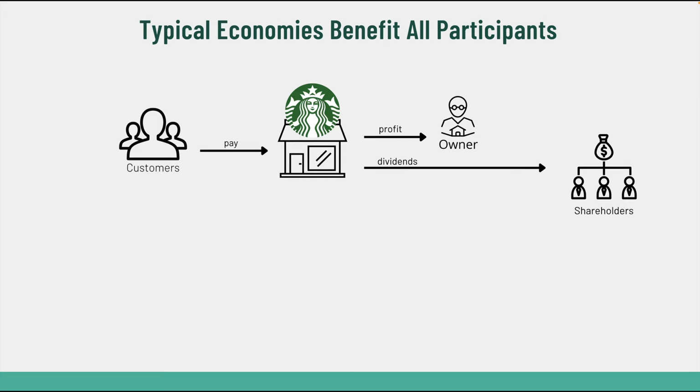In this video, we want to describe the tea project economy by comparing it to a normal, typical economy that you'd see in everyday life. Let's take, for example, a cafe. For a cafe, customers will come and they'll pay for, let's say, a coffee. That payment will eventually end up as profit going to the owner and dividends going to the shareholders. It's very similar when comparing it to the tea project economy.